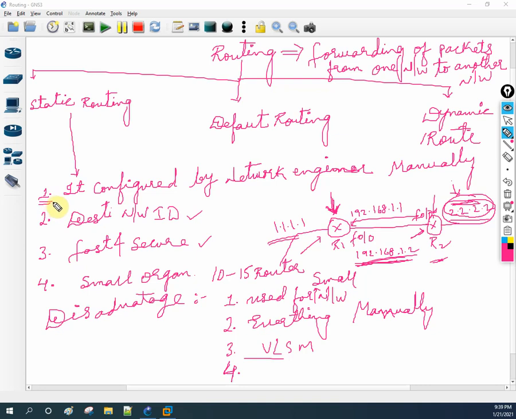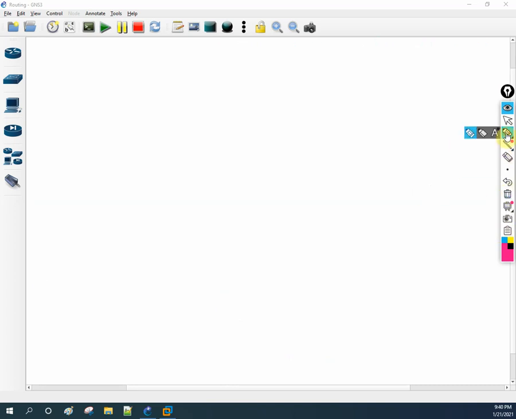Okay. And here we need to know the destination network ID. If we don't know, then we cannot configure. And it is fast and secure, and mostly it is used for small organizations, like if they have 10 routers or 15 routers. Disadvantage: it is used only for small organizations, everything we need to configure manually, and it does not support VLSM. These are the disadvantages. Let me write the syntax, how we will configure.